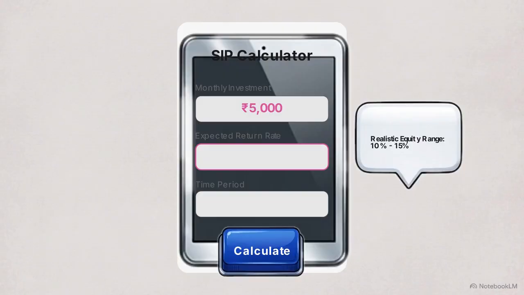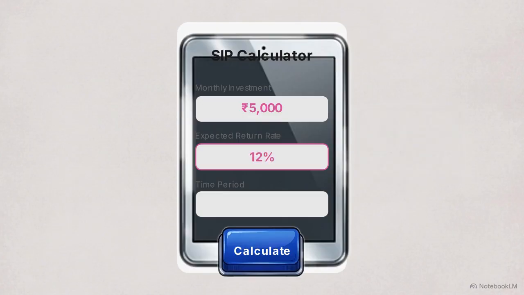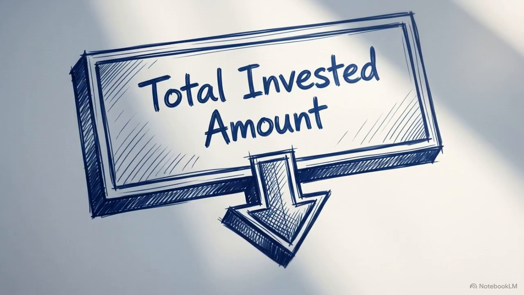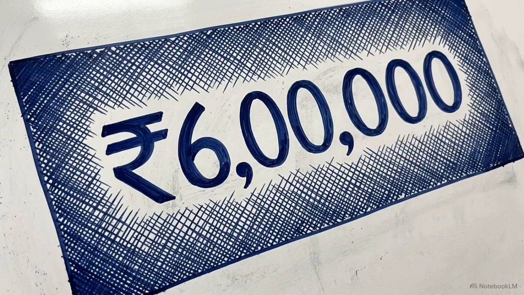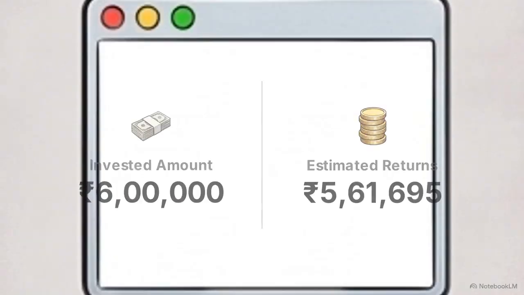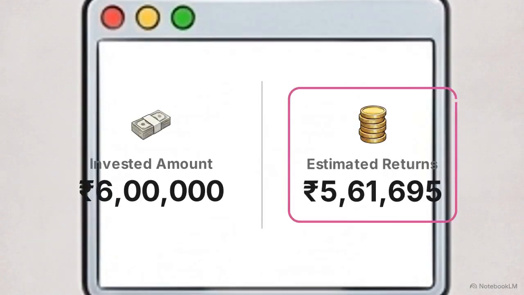Now for the expected return rate. To keep our projection grounded in reality, we will avoid entering aggressive numbers like 20 or 25. With a standard savings account earning only 3 to 4%, inflation can quickly erode your purchasing power. Reaching a near 100% return over a decade is a direct way to ensure your wealth grows in real terms.